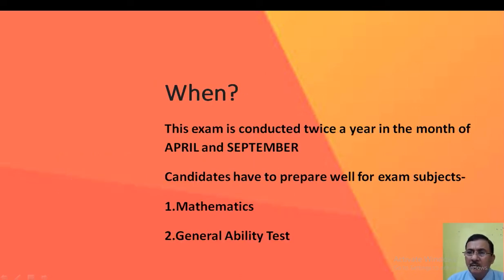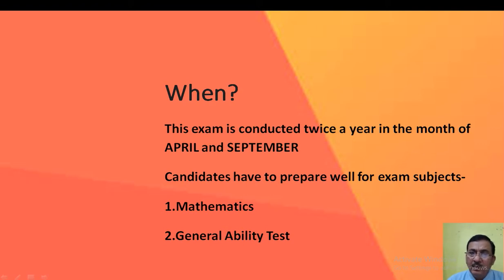Those who are very much aspirants, who think I should join NDA, I should become an officer for the armed forces, whether it is Air Force, Navy or Army, the first thing that you need to prepare is mathematics. This is the first paper, which consists of 300 marks. If you clear the mathematics cutoff, your next paper would be corrected. Otherwise, it will not be corrected.